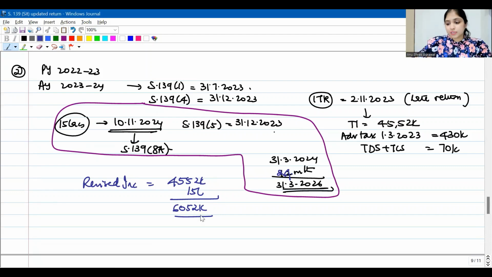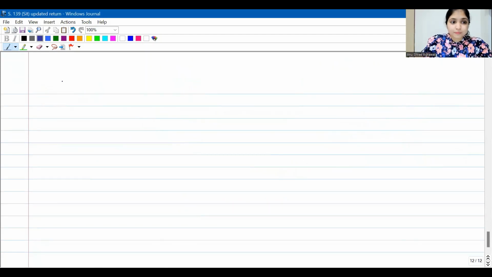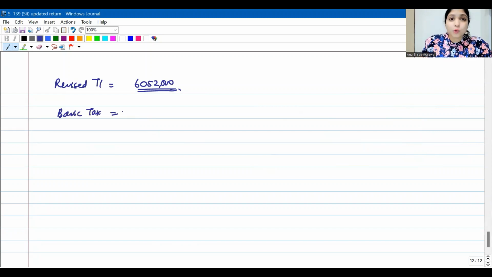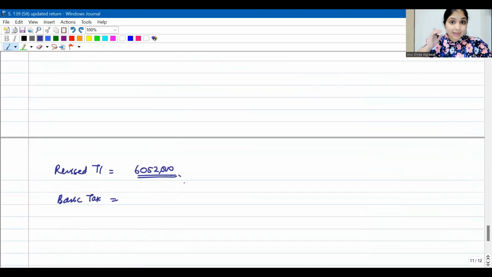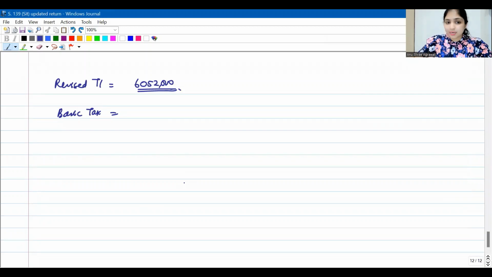So now what will he do? Listen to me carefully. What is his revised total income? 60 lakh 52,000. On this, what will be the basic tax? We'll go step by step. We will again recalculate. See, this much he has already paid. We will keep that in mind, but we will recalculate the entire thing. 60,52,000 is his total income.